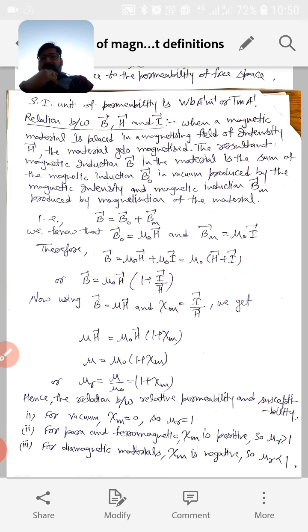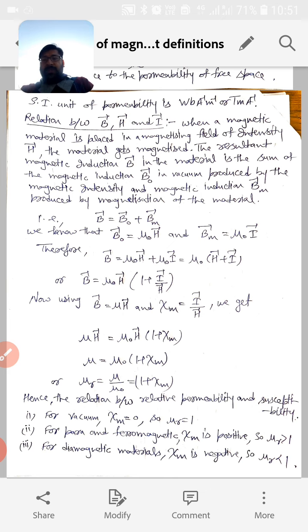We know that B is directly proportional to H, so B0 will be mu 0 H and Bm will be mu 0 I. Therefore total B will be mu 0 H plus mu 0 I, and mu 0 can be taken outside, so it will be mu 0 times H plus I. Or we can rewrite this by taking H outside the bracket: B equals mu 0 H times 1 plus I by H, and I by H is nothing but the magnetic susceptibility.